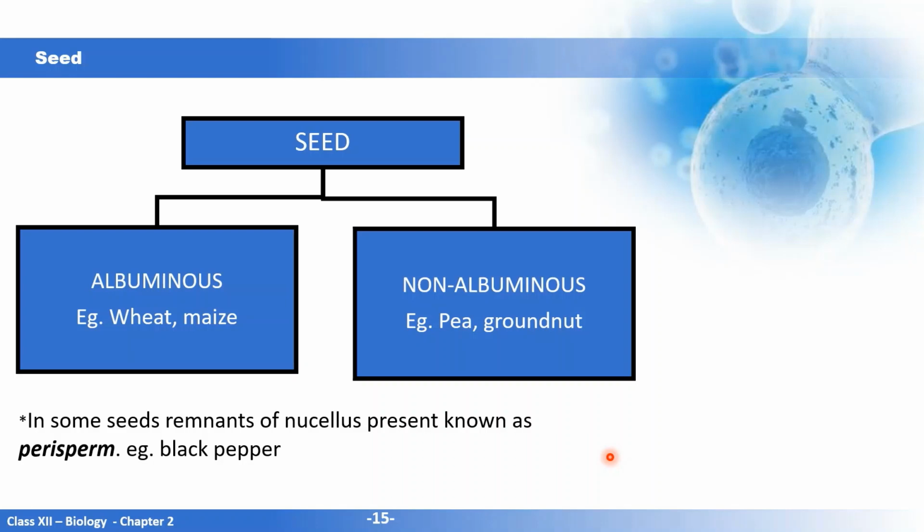It has seed coats for protection, and inside you have the cotyledons, the embryo, and a small opening that is known as the micropyle. It is through the micropyle that it takes up water and oxygen. So the seed, when it is dormant, is used for storage in that condition, and when the conditions are favorable, it can germinate.